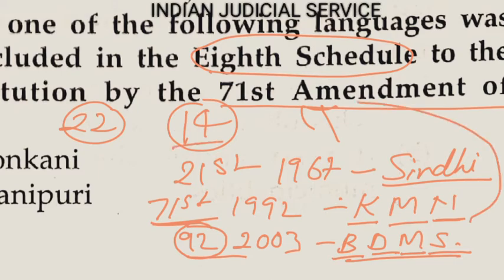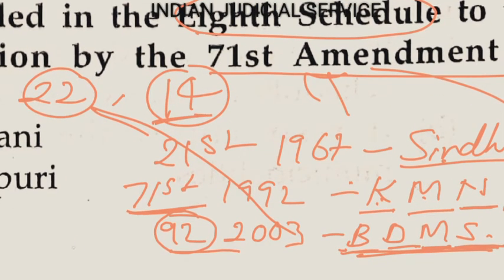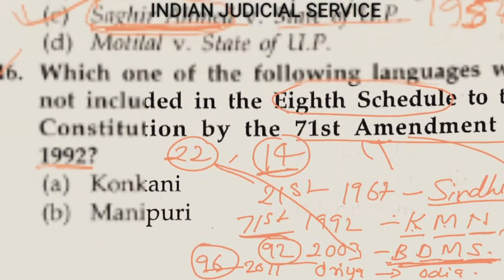Originally it is 14, and thereafter 1 makes it 15, and 3 more makes 16, 17, 18, and 4 more makes it 22. And finally the latest amendment, 96th Amendment in 2011 in 8th schedule: there was the word Oriya, so the Oriya language is turned into Odia. So this is the latest amendment in 8th schedule.